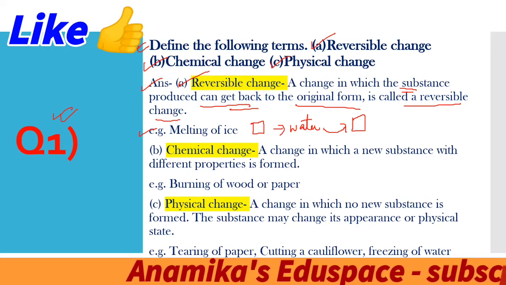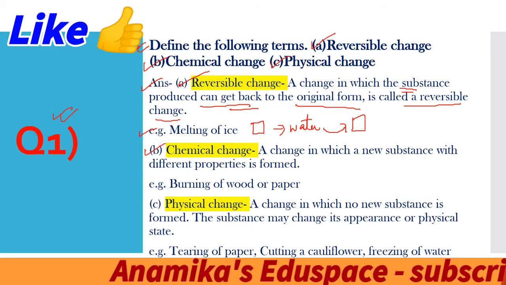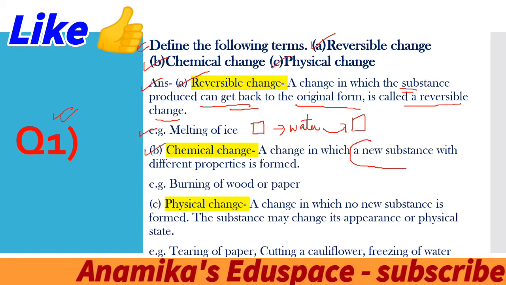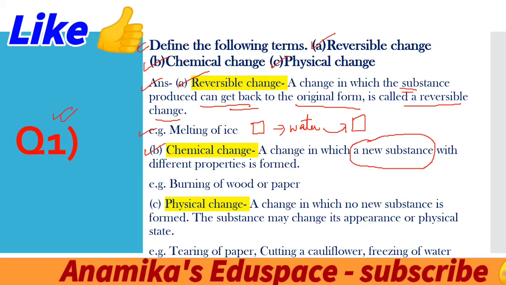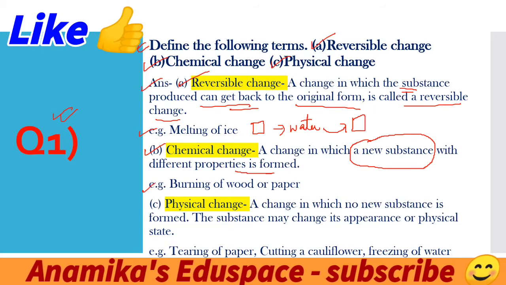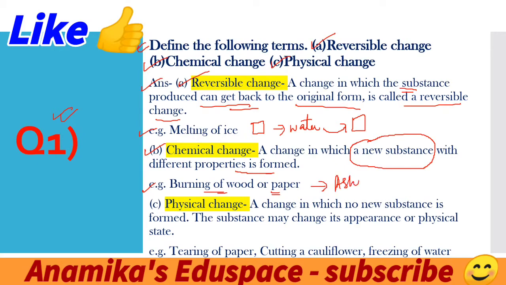Now coming to the point number B, that is chemical change. Now what do you mean by chemical change? A change in which a new substance is formed, with different properties. For example, burning of wood or paper. Once the wood or paper is burned, it turns into ashes. We cannot get paper back or wood back from these ashes. Ashes is the new substance formed with different properties.